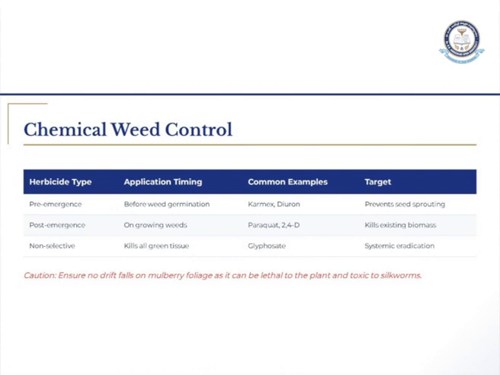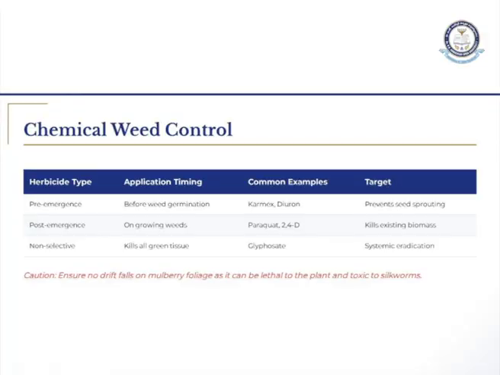And here are some chemical weedicides. We will see there are three conditions. First, before the weed comes, you have to use one. Second, when the weed has come, another chemical should be used. Third, even after that, you will use a non-selective weedicide. First is pre-emergence. Carmex and Diuron will prevent sprouting. It will be used before the weed germinates.